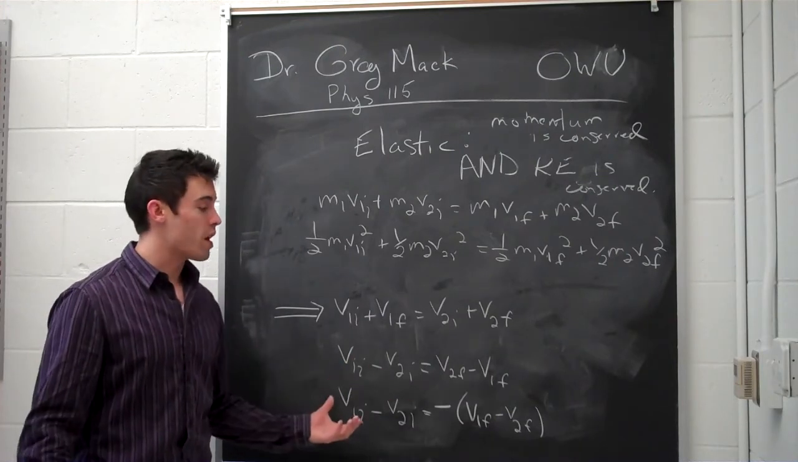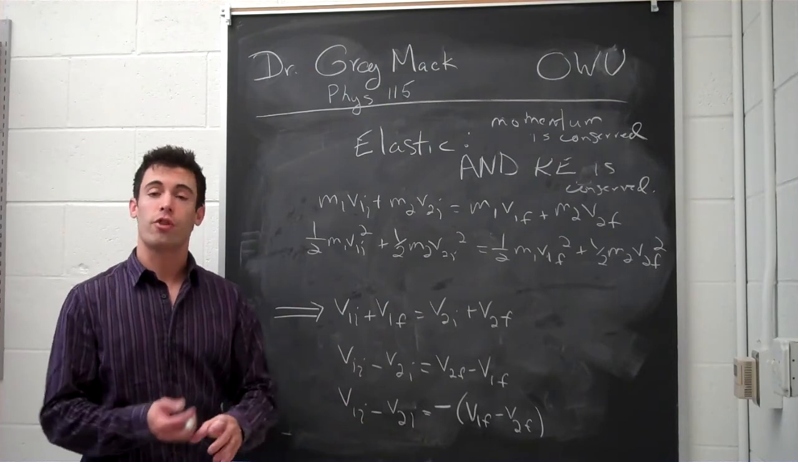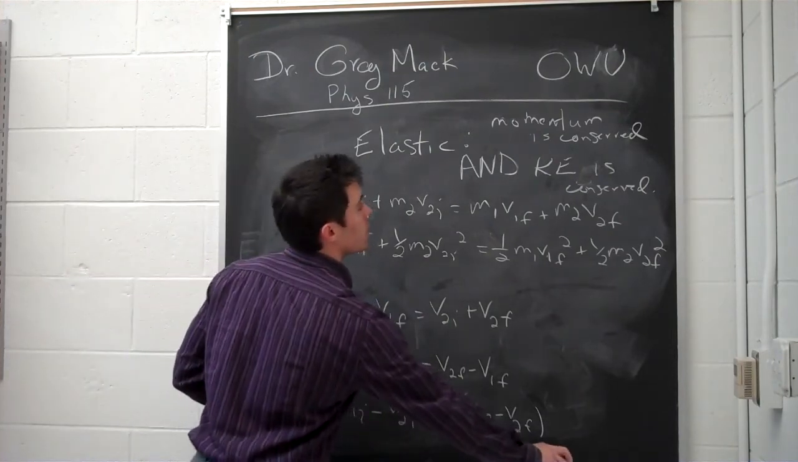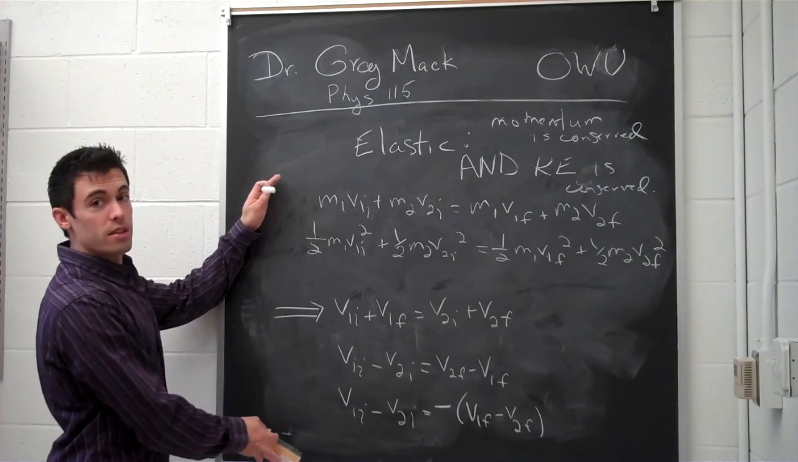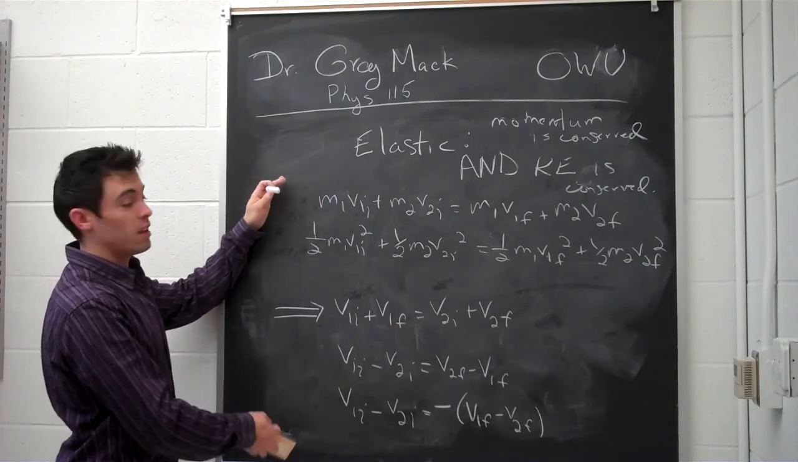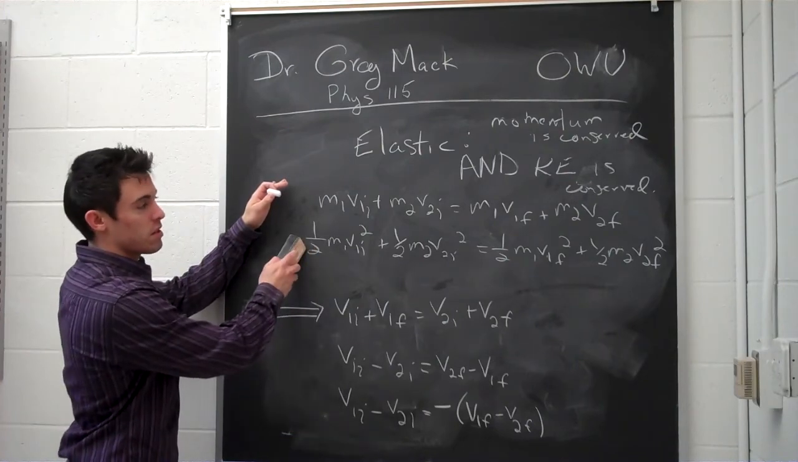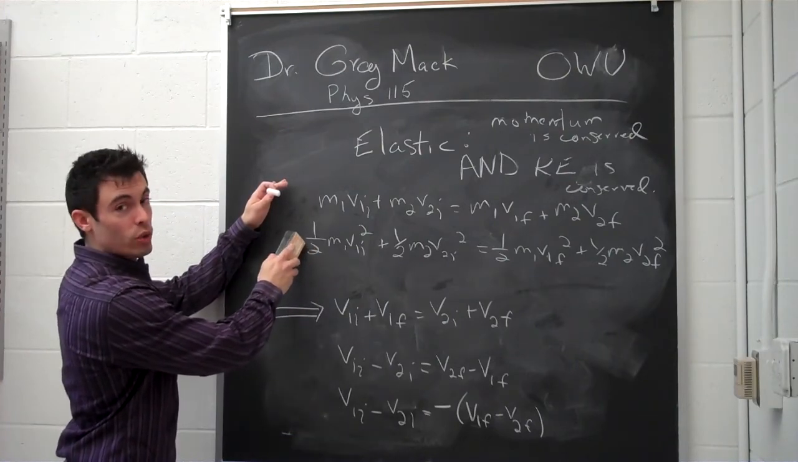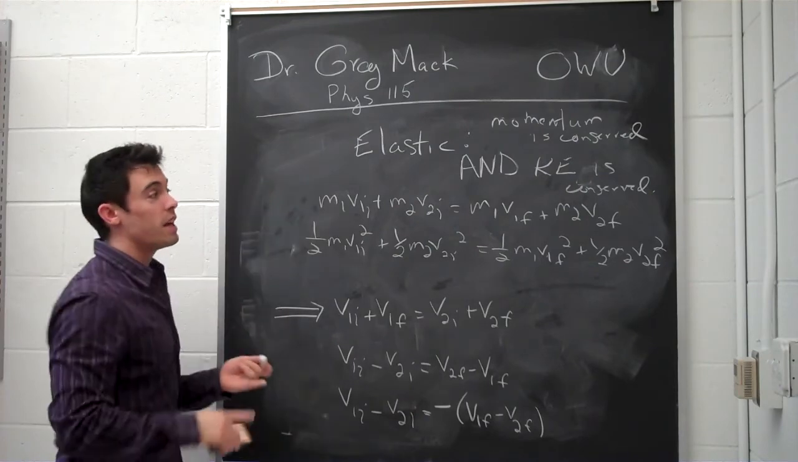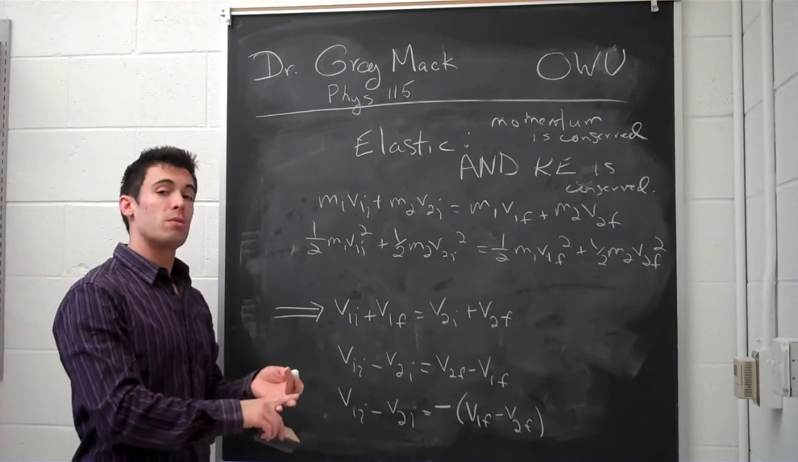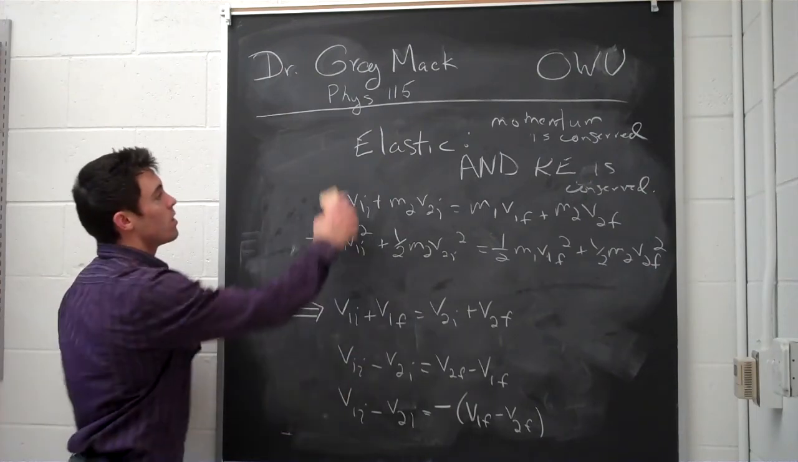In a one-dimensional thing, we have positive and we have negative for our two different ways something could be going. All right. So again, this only applies if we have an elastic collision. This does not apply if we have an inelastic collision, because it came from this, and this only works if you have an elastic collision. An inelastic only conserves momentum. An elastic conserves both momentum and energy.